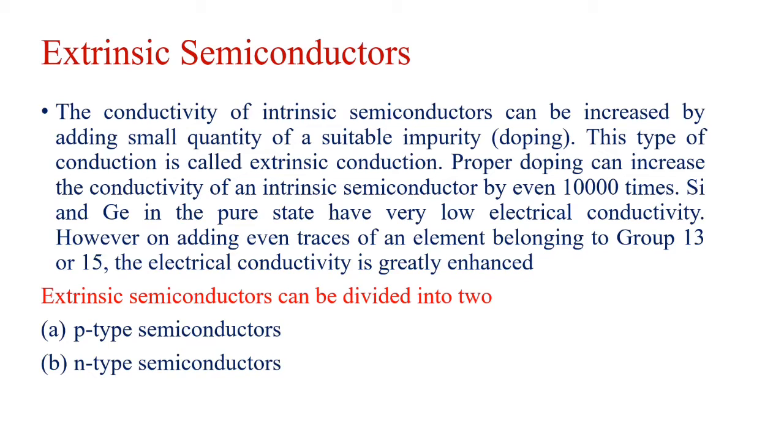Extrinsic semiconductors can be divided into two. One is P-type semiconductor and the other one is N-type semiconductor. These two are extrinsic semiconductors because they will conduct electricity by the addition of suitable impurity. So that process is known as doping. So pure silicon or germanium, when doped with suitable impurities, the electricity or conductance will be enhanced. So two types of extrinsic semiconductors are P-type semiconductors and N-type semiconductors. Now we will go in detail about P-type and N-type semiconductors.